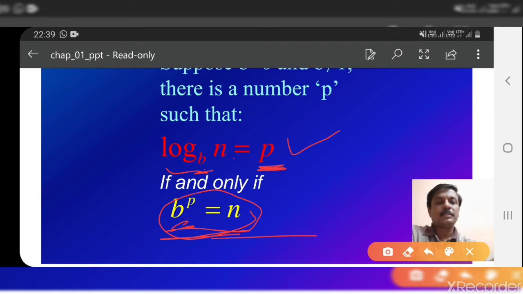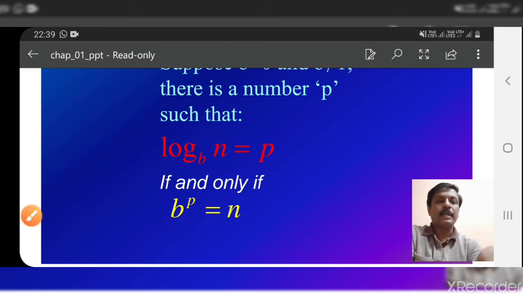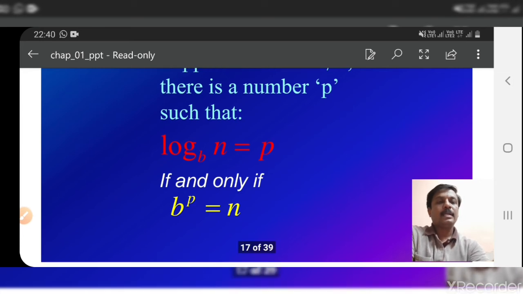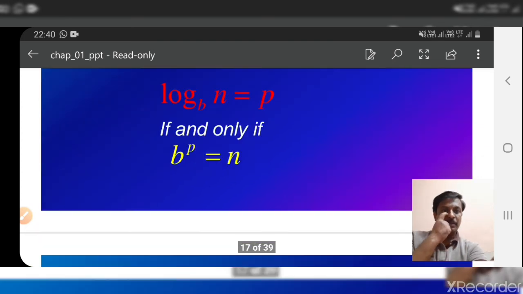See, in this exponential term, b is the base. Here also it is called base. p is the exponent, or power, or index. So b is called the base, p is called the power, exponent or index, and n is its value. If b raised to p equals n, this can be written as log of n to the base b is equal to p. You will see one example here.